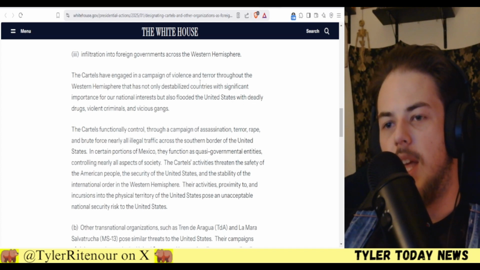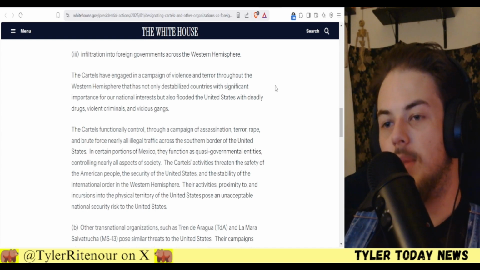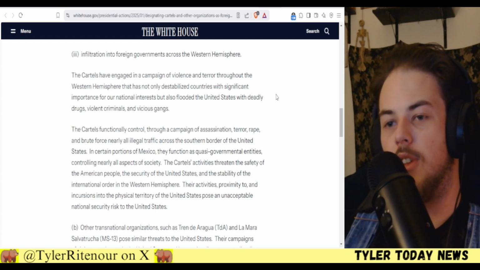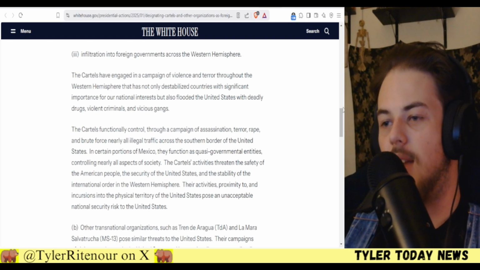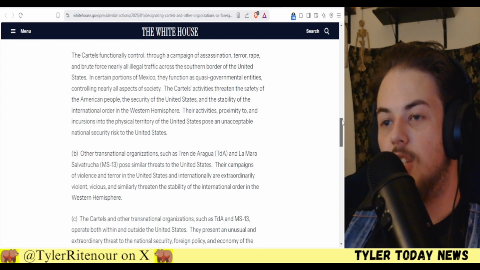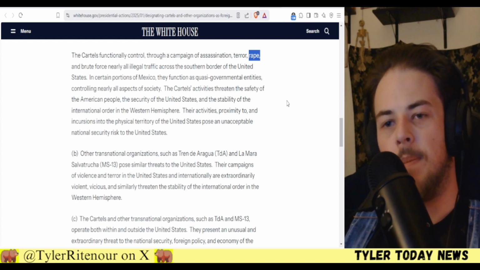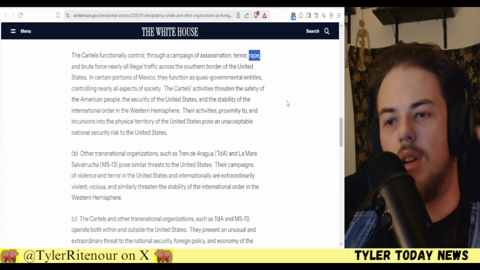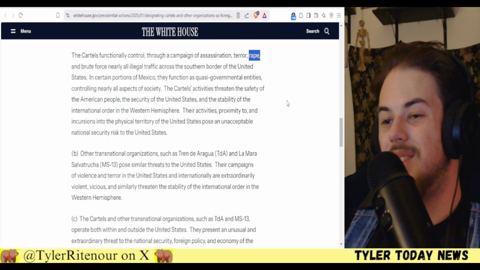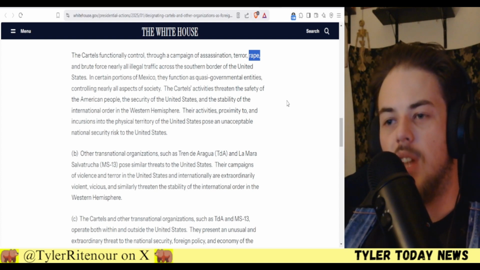The cartels have engaged in a campaign of violence and terror throughout the Western Hemisphere, and that has not only destabilized countries with significant importance for our national interest, but also flooded the United States with deadly drugs, violent criminals, and vicious gangs. All of that is completely true. The cartels functionally control through a campaign of assassination, terror. I can't say that word on YouTube because I don't want the video downranked, but I highlighted it. And brute force nearly all illegal traffic across the southern border of the United States. In certain portions of Mexico, they function as a quasi-governmental entity controlling nearly all aspects of society. Yeah, they outright control sections of the government in Mexico.